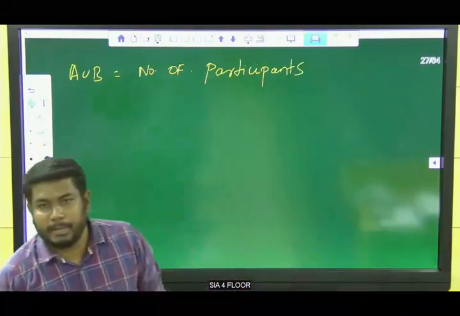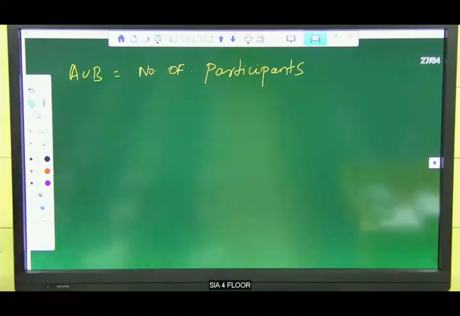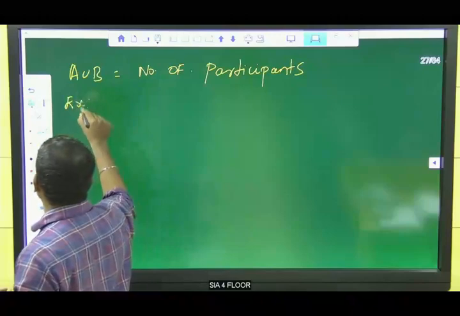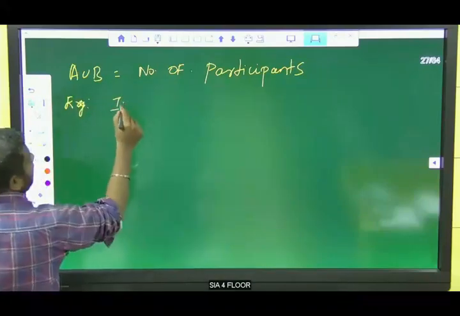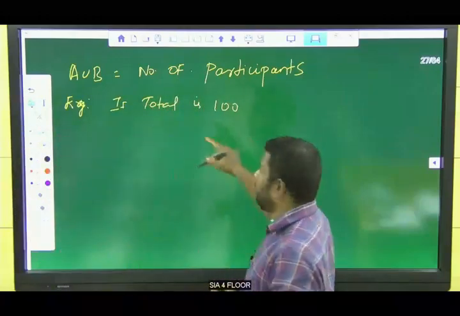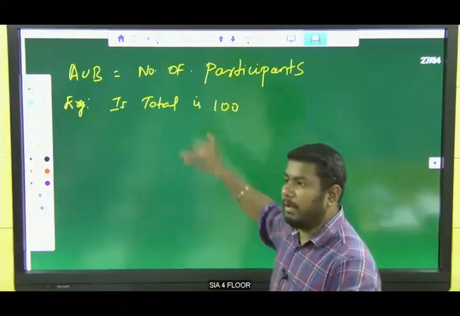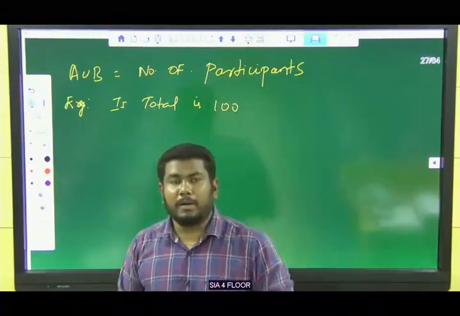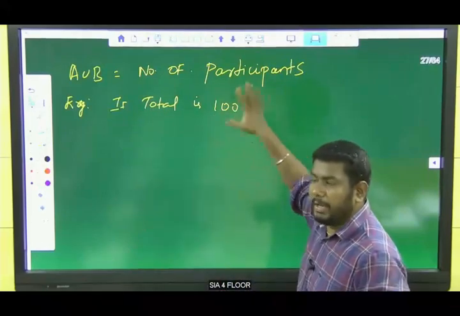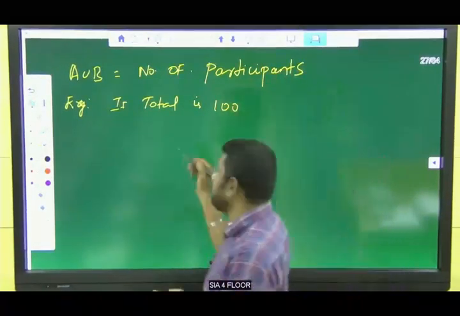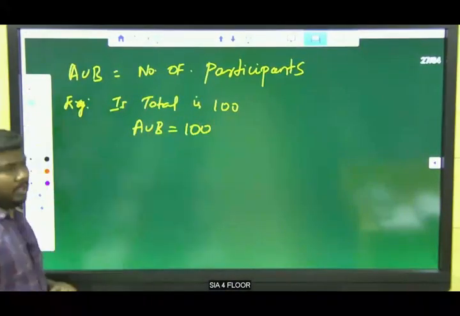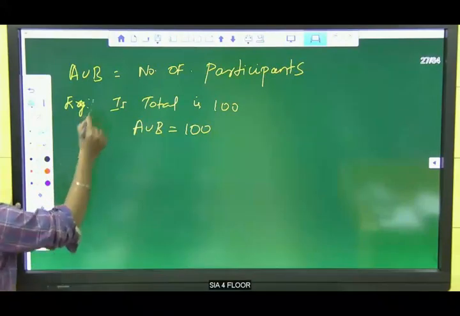For example, if total students is 100, if 100 students participate in the competition, listen guys, it means A union B is equal to 100. So all the students participate in the competition. Okay, this is example number 1.